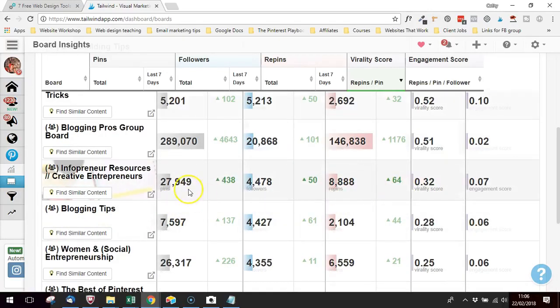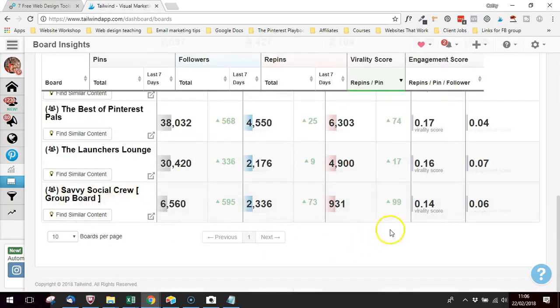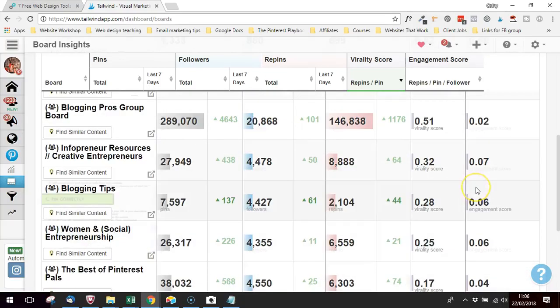Looking at this board here, okay, there's a lot of pins on it. So people are pinning a lot of their own stuff, but they're not really repinning each other's stuff. So, is this board working? Same sort of idea here. What I've been doing is keeping an eye on this kind of thing, and gradually over time I'm just taking myself off boards that I feel aren't really showing the type of engagement that typically you want a group board to have. So hopefully that helps.